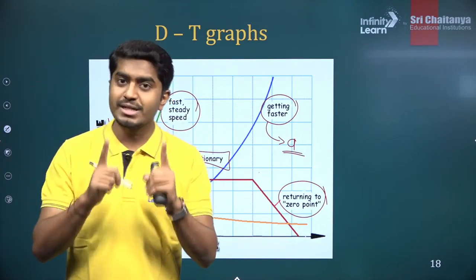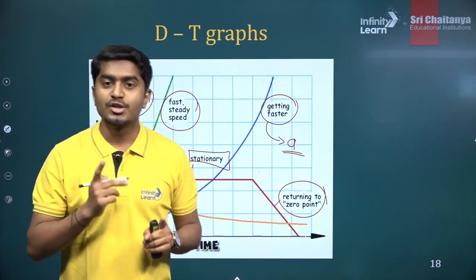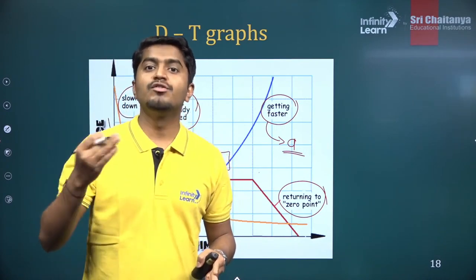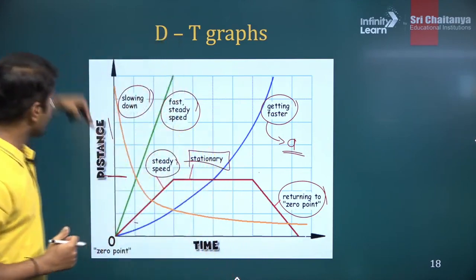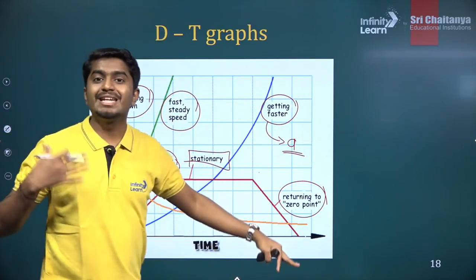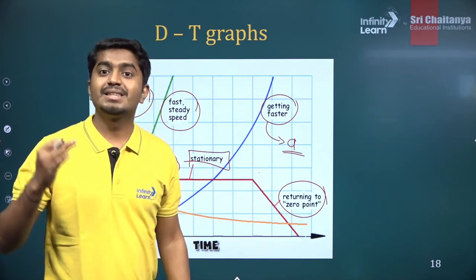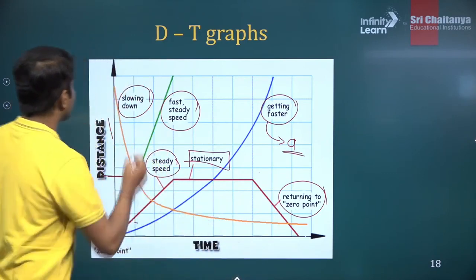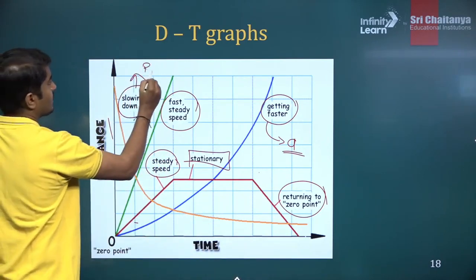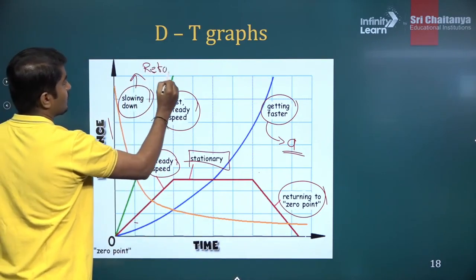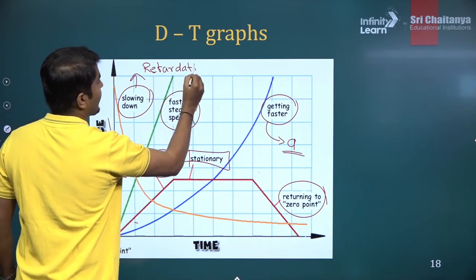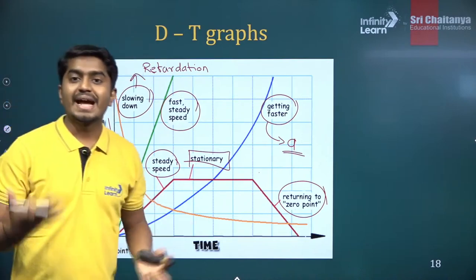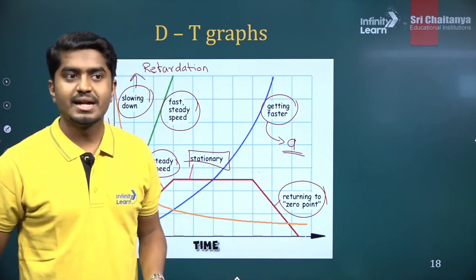Speed is reducing. I am using the word speed. Don't use the word velocity. Speed is reducing. So that means the magnitude of the velocity is decreasing with time. For this graph, the magnitude of the velocity, that is nothing but the speed, is decreasing with time. So that is nothing but our retardation, or negative acceleration. Clear? So this is a summary of different kinds of distance versus time graph.